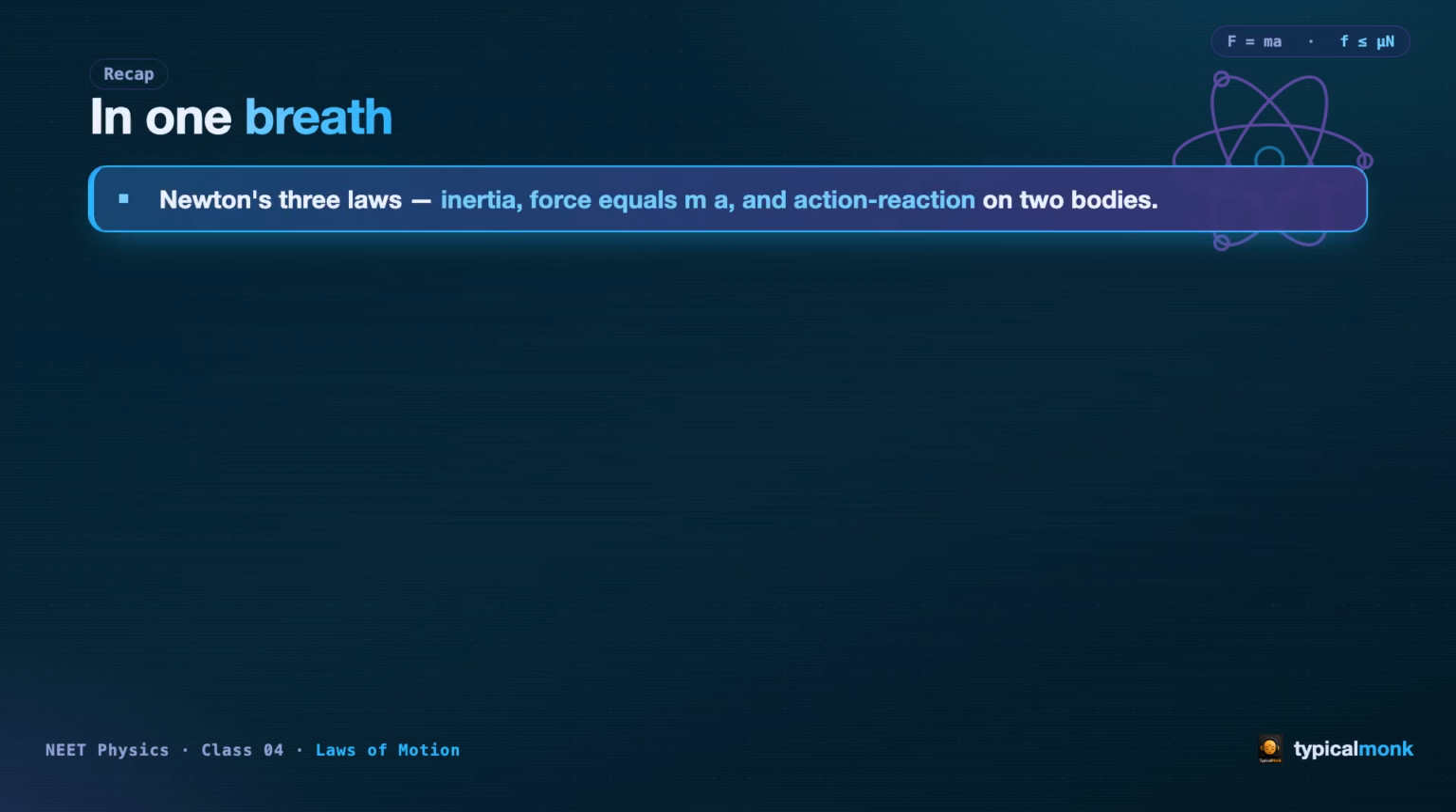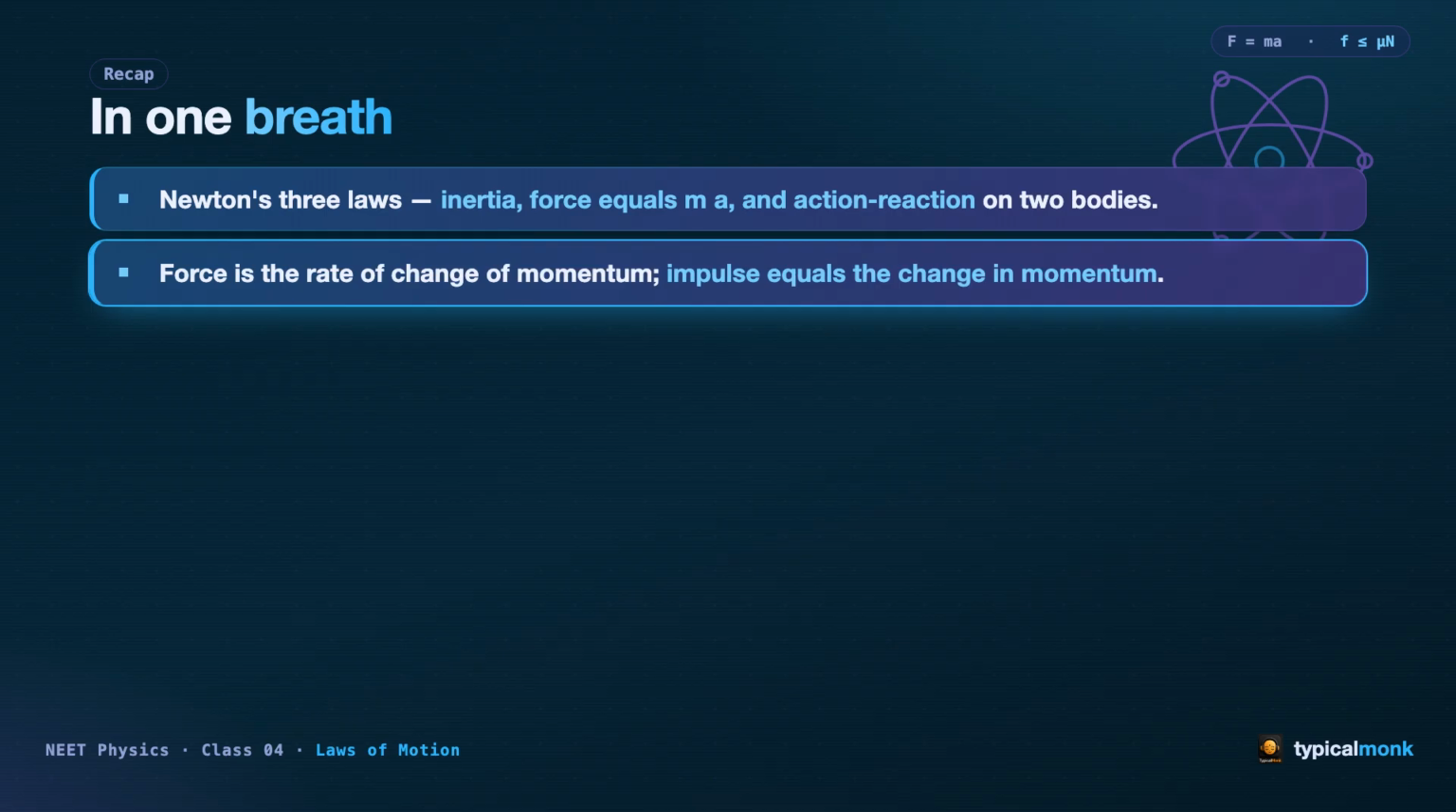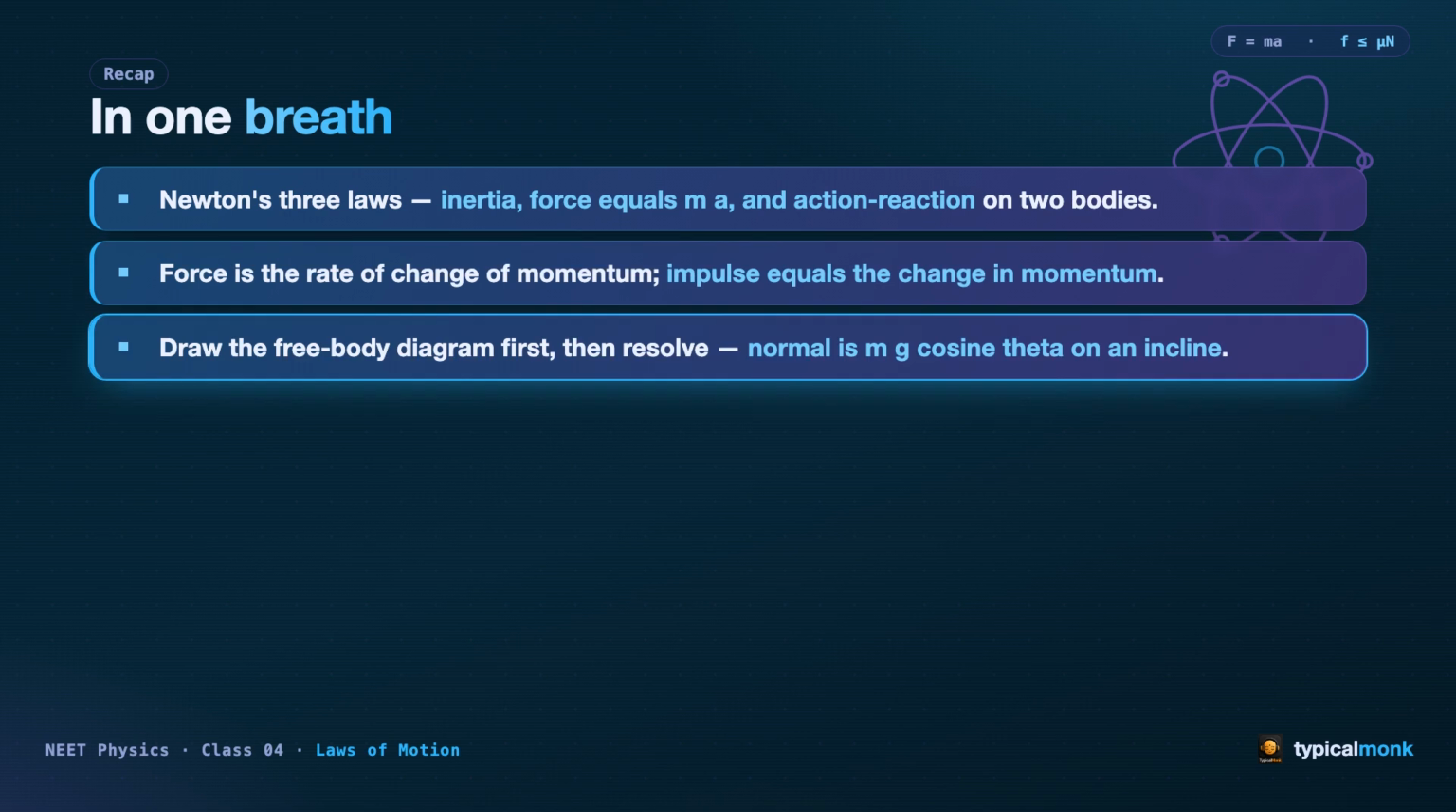Let us gather the whole class in one slow breath. Newton gave us 3 laws. Inertia. The equation force equals mass times acceleration. And action-reaction, which always acts on two different bodies. Force is the rate of change of momentum, and impulse, force times time, equals the change in momentum. Always draw the free body diagram first, then resolve. And remember, the normal force is mg cosine theta on an incline, not the full weight.